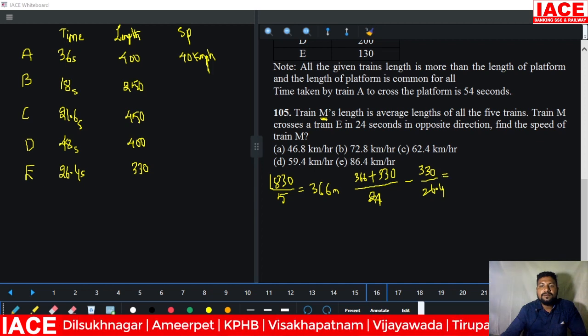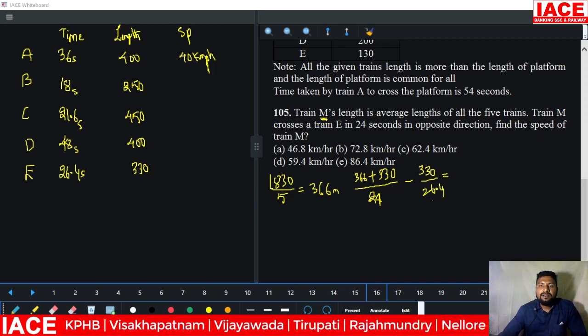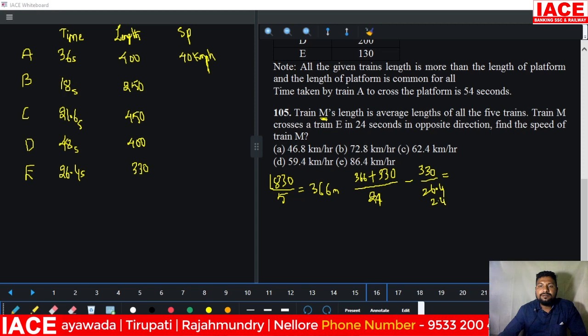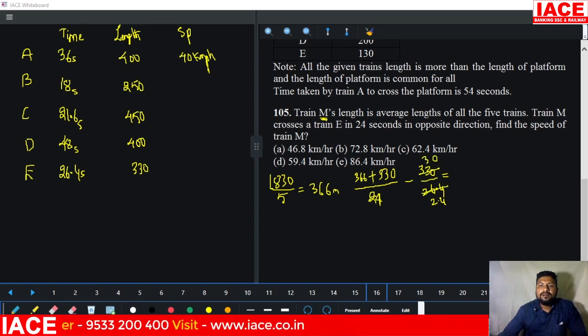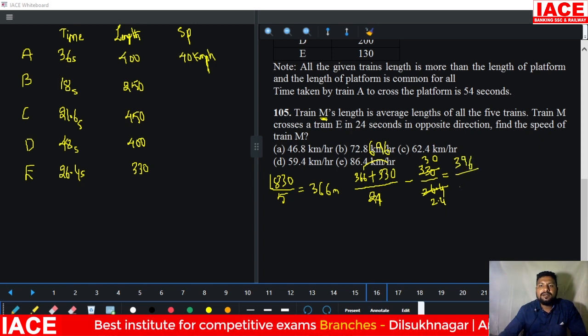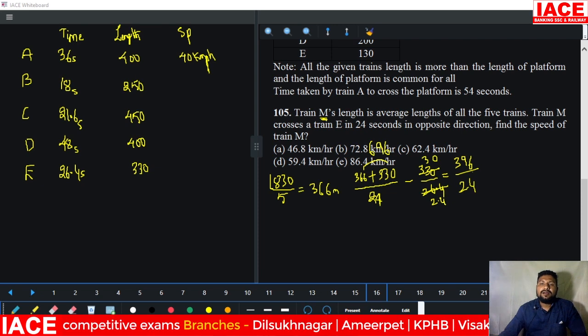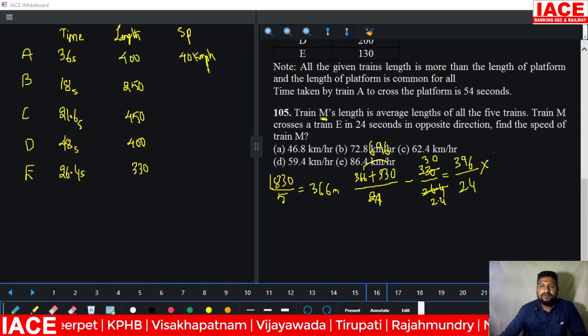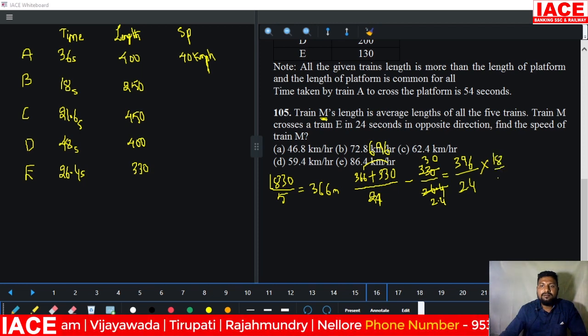26.4. Then cancel the values here, 11 2s and 11 4s and 11 3s and 30. Look at 366 plus 330, which is equal to a total value of 696. From 696, 300 will be removed. You will get 396. 396 by 24. And here we need conversion to kilometer per hour. That's why we are multiplying with 18 by 5.